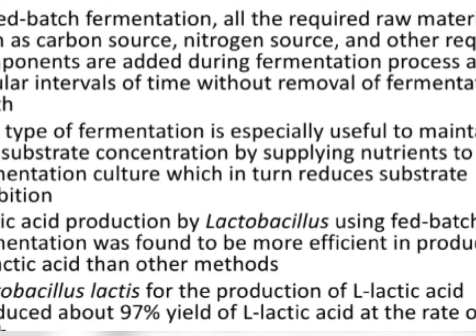So if we are using lactobacillus lactis in particular as the bacteria for the production of L-lactic acid, then we can obtain 97% yield of L-lactic acid at a rate of 2.2 gram per liter per hour. So fed batch fermentation is the best method for the commercial production of lactic acid using lactobacillus lactis as the bacteria.